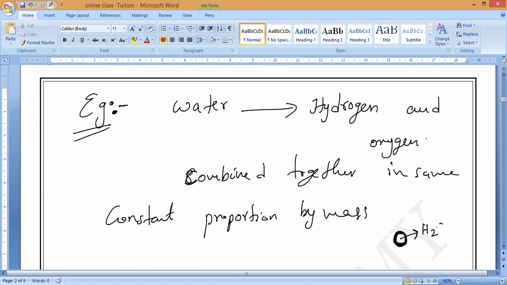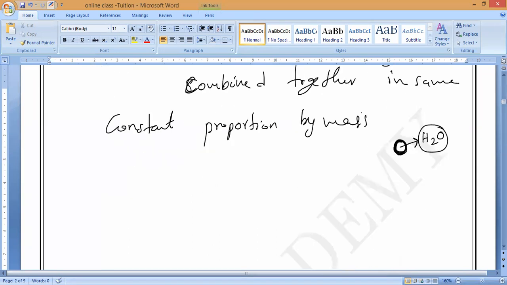Anywhere you take H2O, what is the proportion by mass? The atomic mass of hydrogen is 1. You people don't know this yet; once you study atomic mass, you will understand. Hydrogen is 1 and oxygen is always 8.